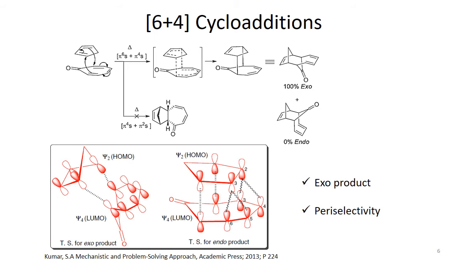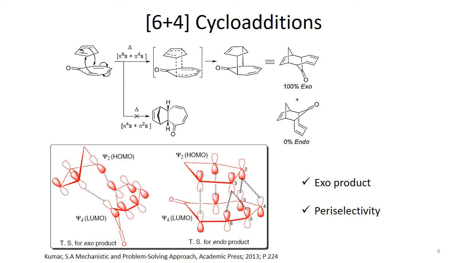In this reaction you see that these two components react through suprafacial interaction. We have a 6-electron component here, and the other component has 4 electrons, and these two components react together. This is not a Diels-Alder reaction, rather the 6+4 cycloaddition reaction proceeds, and we only get the exo product here.